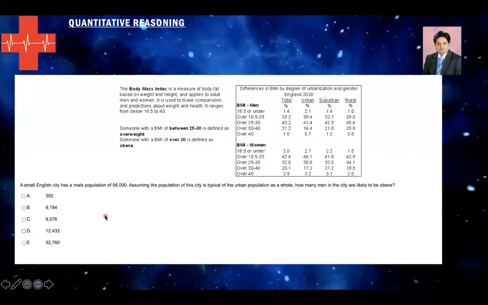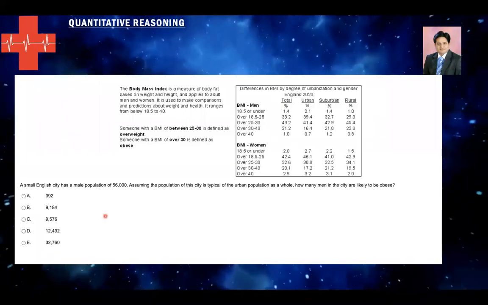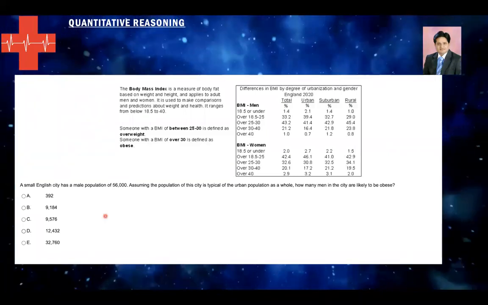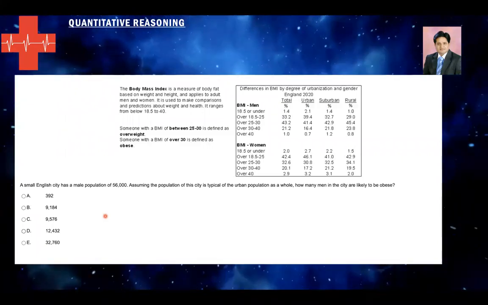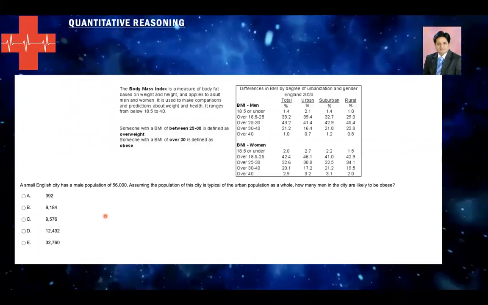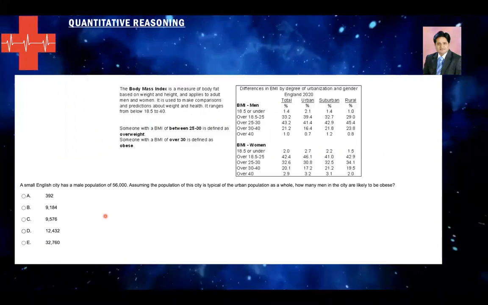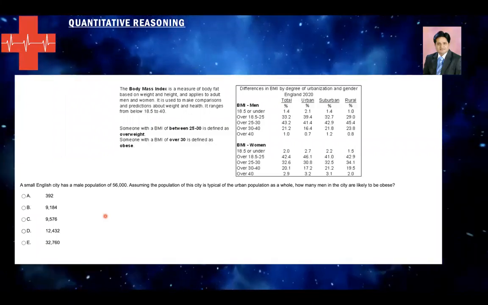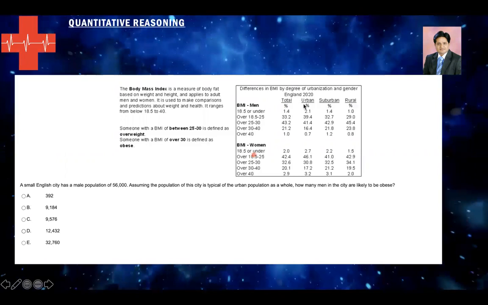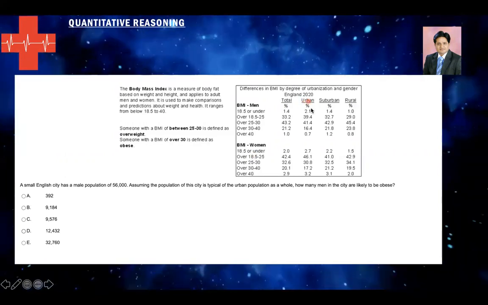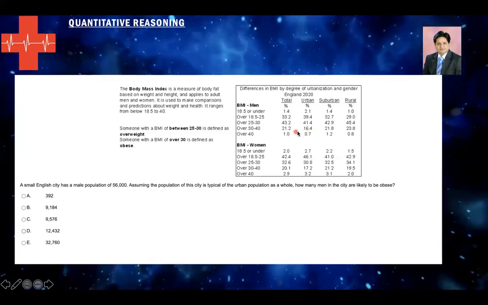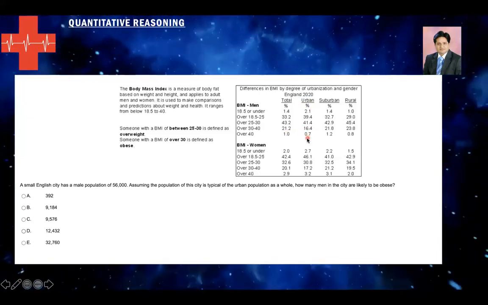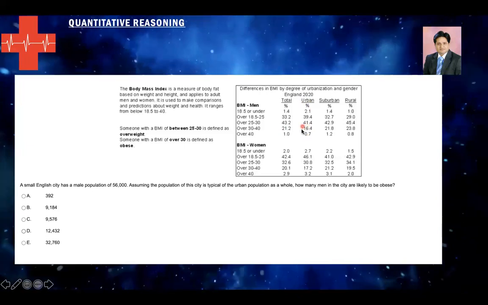Next, a small English city has a male population of 56,000. Assuming the population of the city is typical of the urban population as a whole, how many men in the city are likely to be obese? We'll start with the urban category. You will have 16.4% who are overweight and 0.7% who are obese.